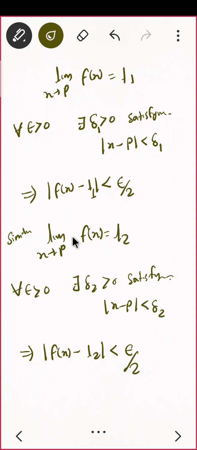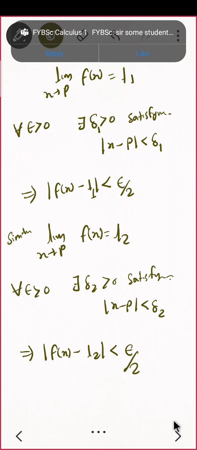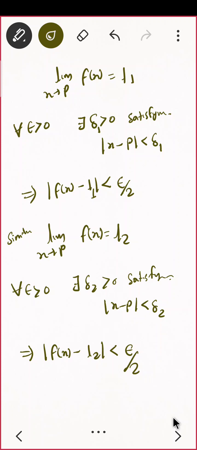Now let us see graphically here, and see which delta I should choose. The question would be which delta, because in sequences we had which natural number I should choose so that it is true for both terms. Same here also.